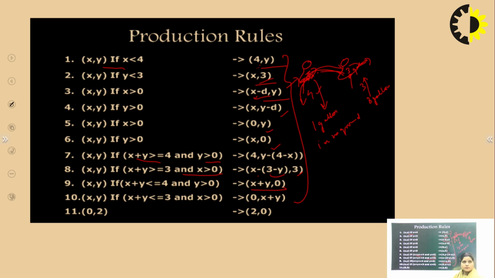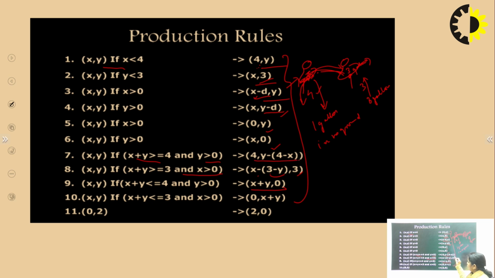You can pour the water from the 4 gallon jug, and you can also pour the water from the 3 gallon jug. You can pour all the water from the 4 gallon jug, or you can pour all the water from the 3 gallon jug. So the next condition is if x is greater than 0. Currently in this particular jug we have the value of 1 gallon, so we pour all the water from this.